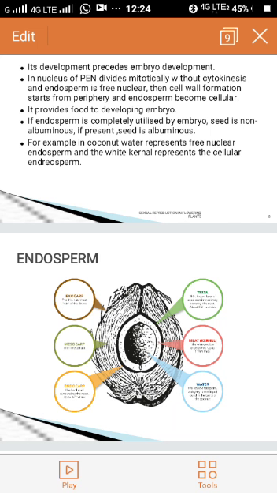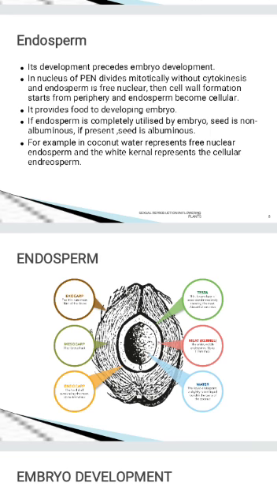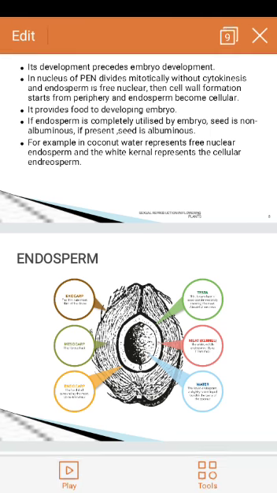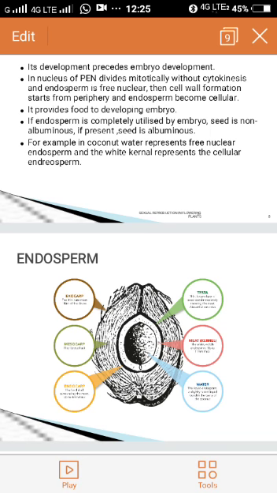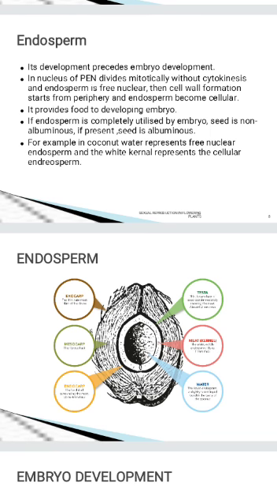So in the coconut, the wall of the fruit is the pericarp, the outer part is the epicarp, the middle is the mesocarp, and the inner is the endocarp. The water represents the free nuclear endosperm. The white kernel, what we are consuming, is called the cellular endosperm.